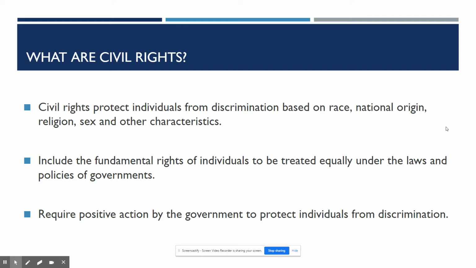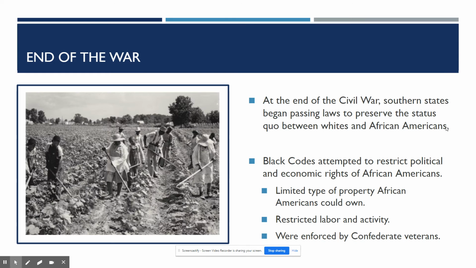This includes the fundamental rights of individuals to be treated equally under the laws and policies of governments. Essentially, civil rights are those rights to equal treatment that all people are guaranteed. It is the government's responsibility to protect people from being discriminated against based on being a member of a certain group or any other kind of personal characteristic. Civil rights require positive action by the government to protect individuals from discrimination.